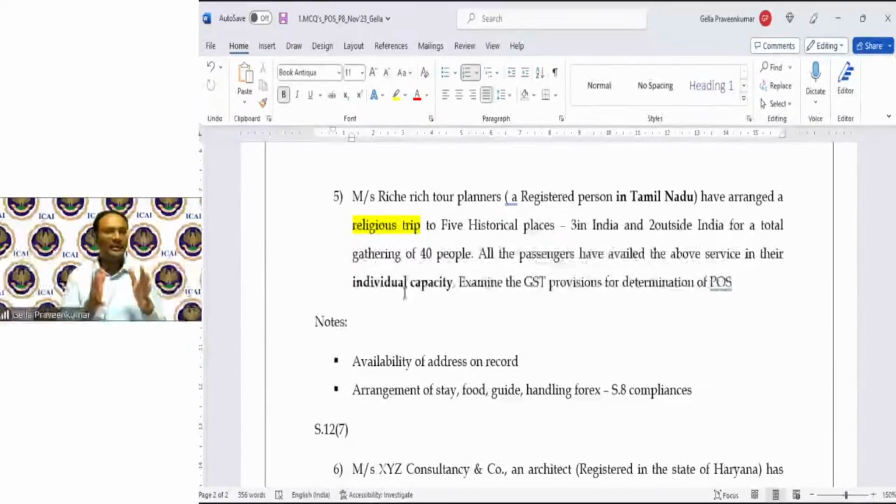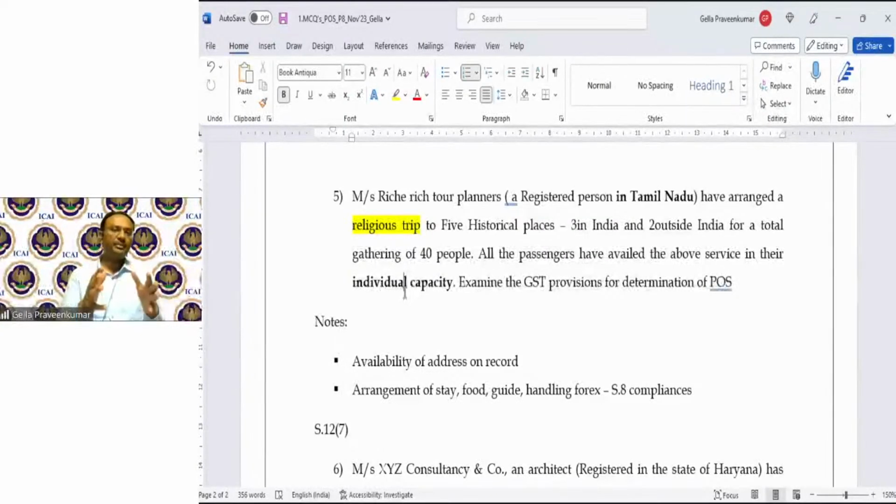The reason is, right now when we are studying as theory, all of us can answer this. But practically, when the audit happens, to establish this place of supply, these documentary evidences are very, very important. Also, in the case of this tour operator where a religious trip is conducted, I have to consider the provisions of section 8, which Vignesh sir has explained in the previous class, composite supply, mixed supply.